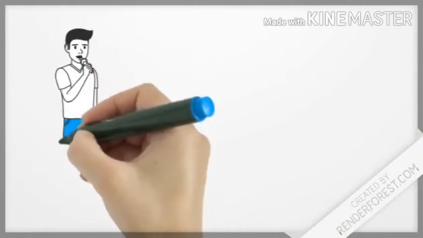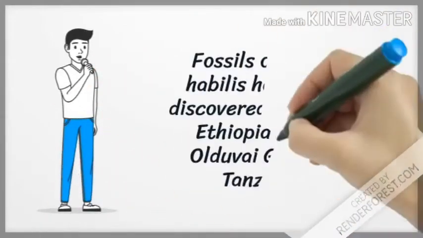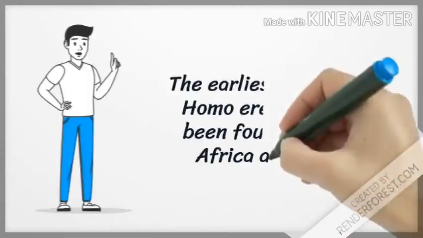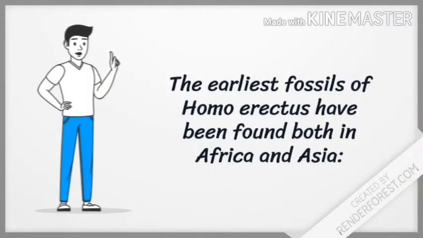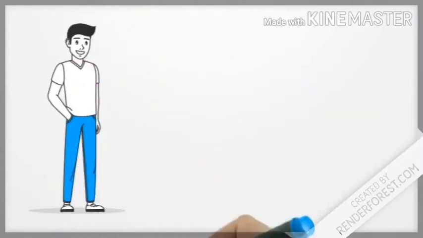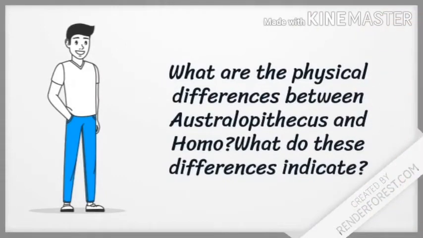So from this part we will come to know that the fossils of Homo habilis have been discovered at Omo in Ethiopia and at Olduvai Gorge in Tanzania, and the earliest fossils of the Homo erectus have been found both in Africa and Asia.